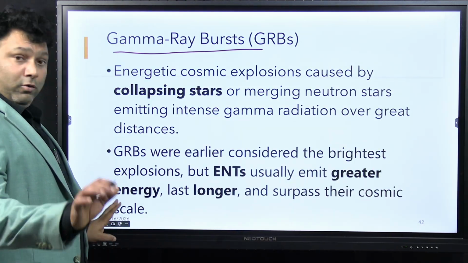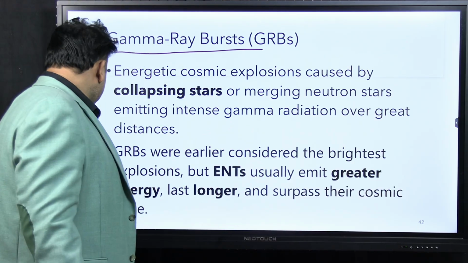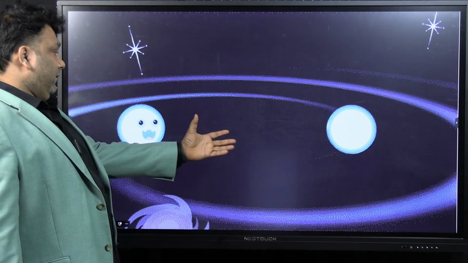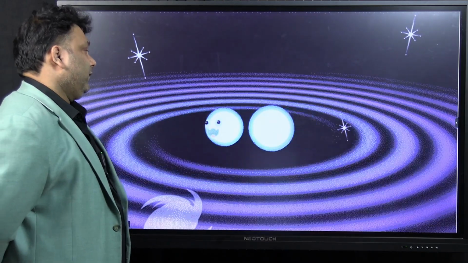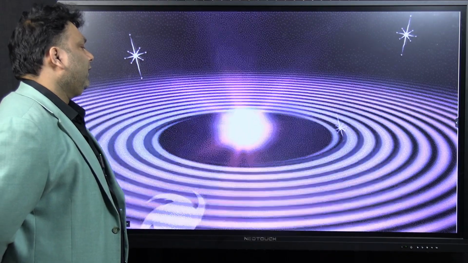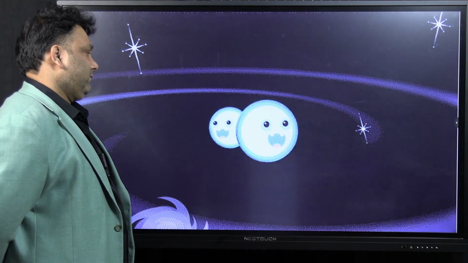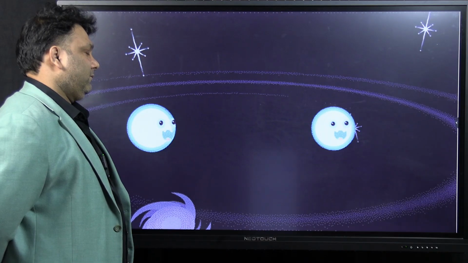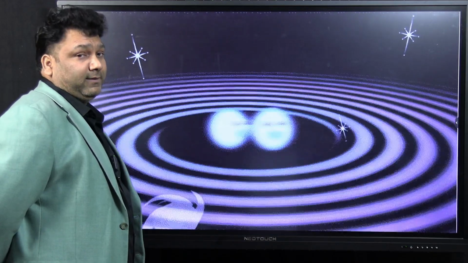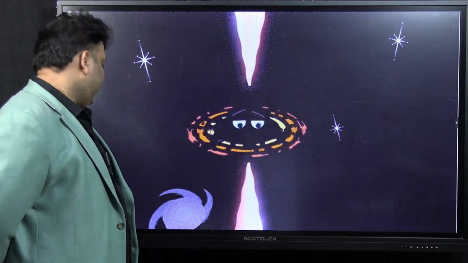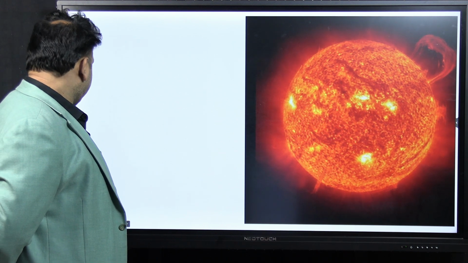Right. So I hope you have understood. Don't complicate the things here. I am telling you in a very simple way. See, for example, these are two neutron stars. When they collide with each other, they will revolve around each other and release a humongous amount of energy. So this is the gamma ray burst. Okay, इससे भी अगर खतरनाक powerful explosion हो रहा है universe में, that is called ENT. Okay. So next, the solar system.